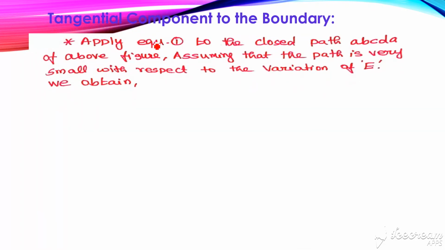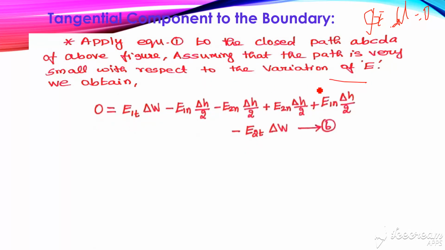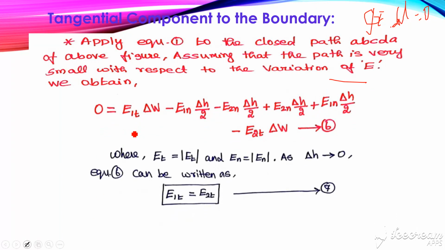Then we need to find the tangential component. Apply equation 1. What is equation 1? I already explained: the integral over the closed path of E dot dl is equal to 0. While applying this, we get the tangential component to the boundary, E dot dl is equal to 0, over the closed path ABCDA of the above figure, assuming that the path is very small with respect to variation of E. I already defined all these equations, so finally we get E1t is equal to E2t.